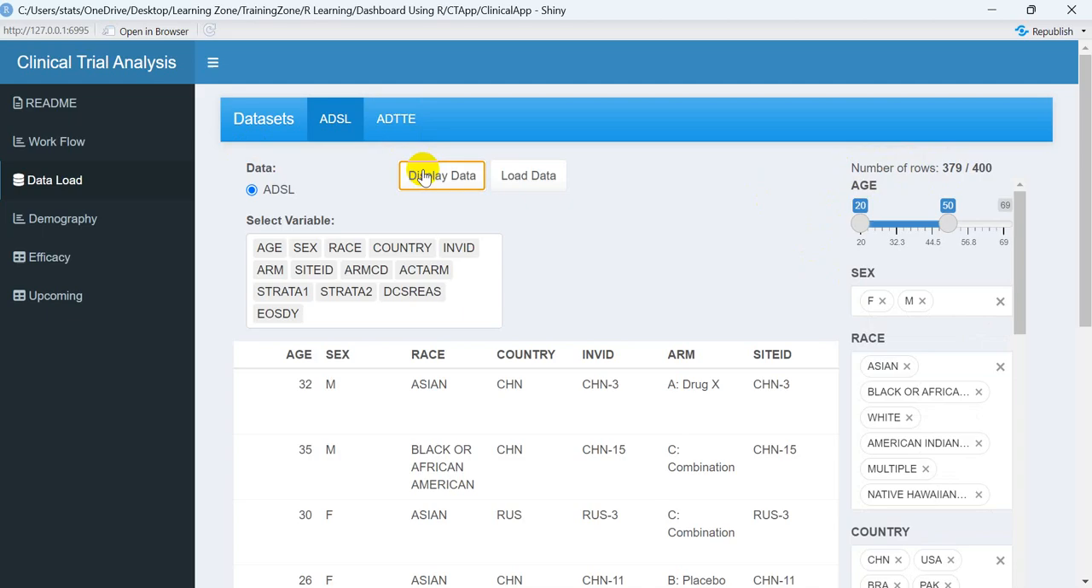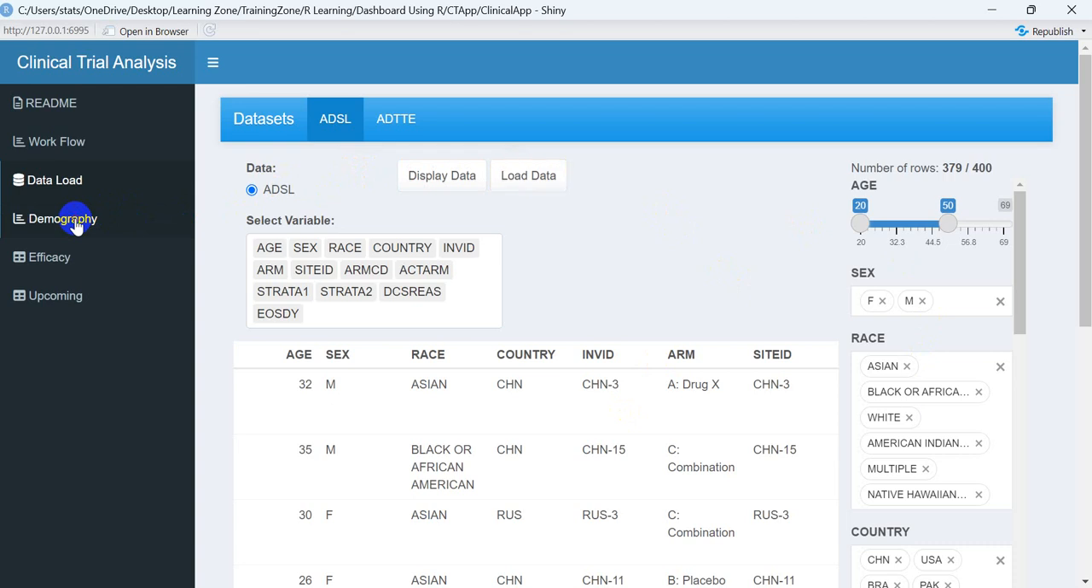So I will display all the data which is now available in this particular data set and which is required for our analysis. Now if I am done with the filtering conditions, I will move ahead for loading the data set. I will load the data set by clicking over here. Now let me move to the demographic analysis.